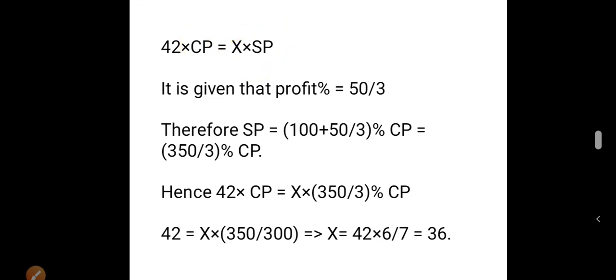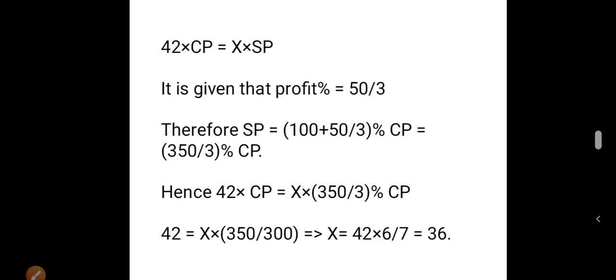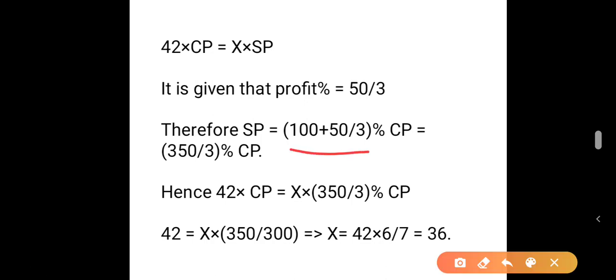CP is the cost price and SP is the selling price. Therefore, it is given that the profit percentage is 50 by 3. If the profit percentage is 50 by 3, what does that mean? The selling price will be based on this cost price. If the cost price is 100% and profit is 50 by 3, then the selling price will be 100 plus 50 by 3, which is 350 by 3% of CP.